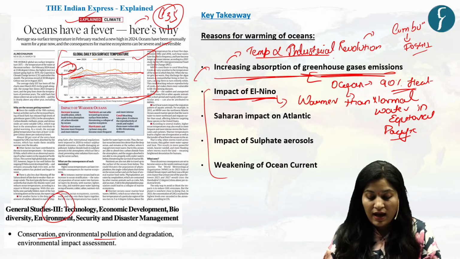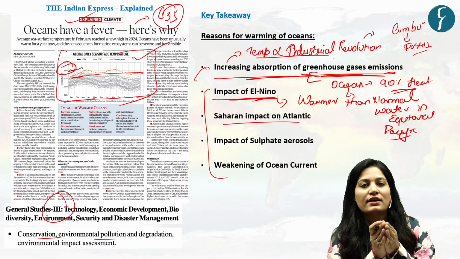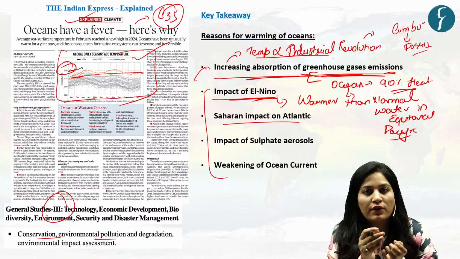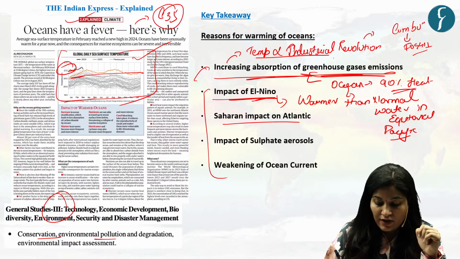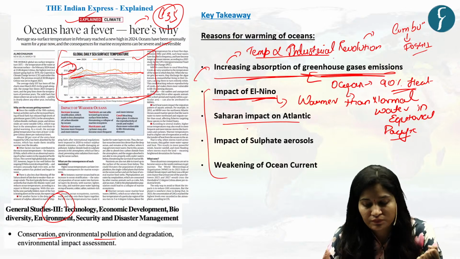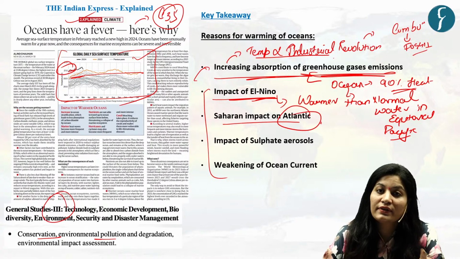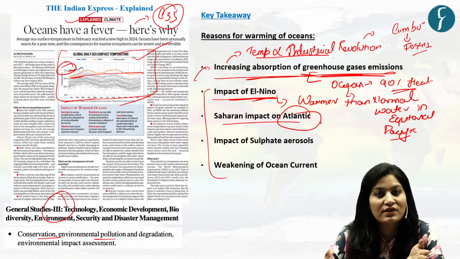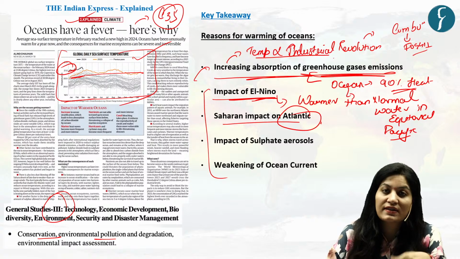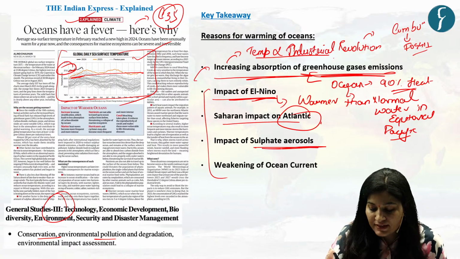Yes. Another reason is the Saharan impact on the Atlantic. See, dust from the Sahara used to cool down the Atlantic. But the reduction in dust from the Sahara aggravates this issue. Earlier, it used to cool down the Atlantic, but now there is a reduction in Saharan dust, which is another issue. Then next is the impact of sulfate aerosols.